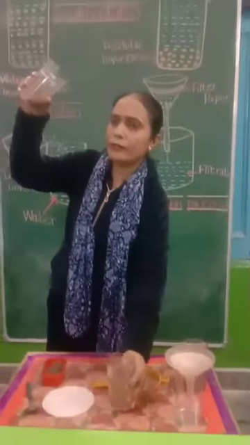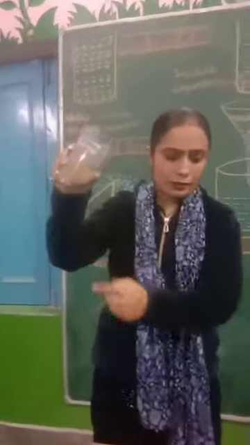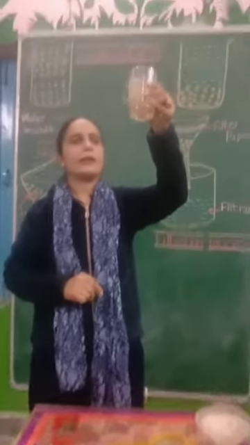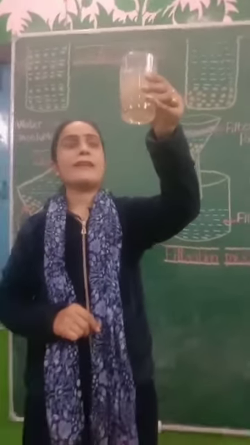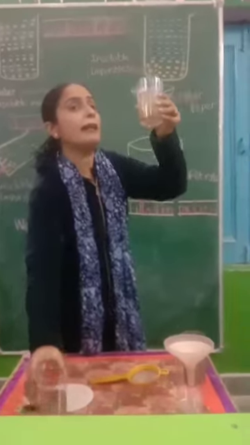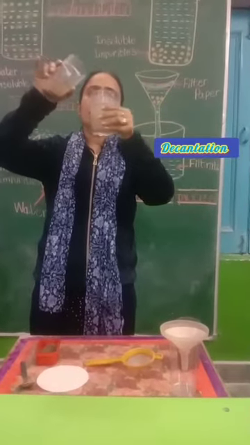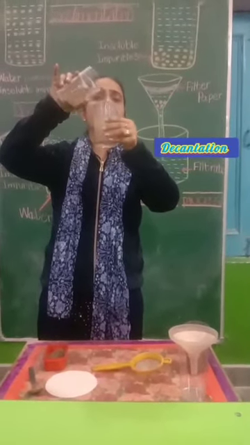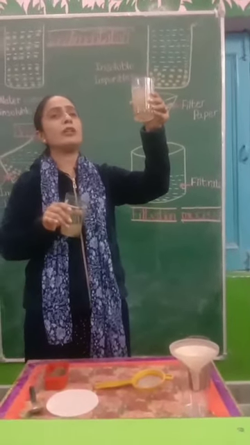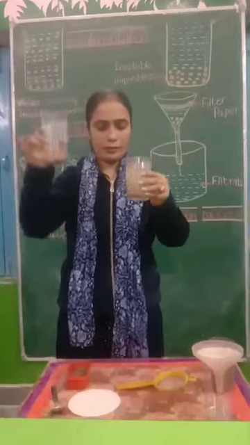The soil will remain at the bottom of this glass. Yes, ma'am. Okay. Now, is this water clean? No, ma'am. Can you drink this? No, ma'am. You can't drink this water because it is impure. This process is called decantation. When I was pouring this water into this glass, this process is called decantation. We can say decantation is a process in which we remove clean water above the sediment. Okay?